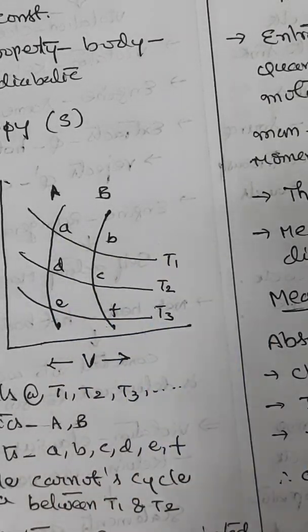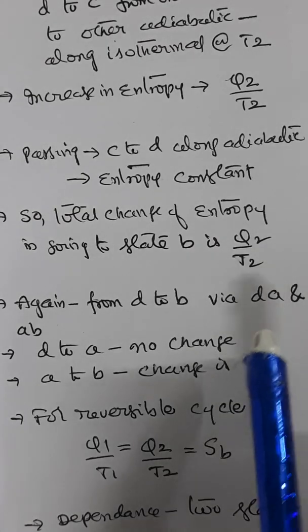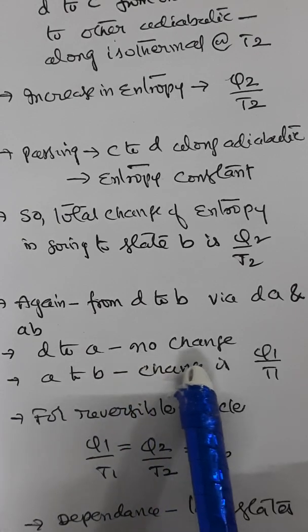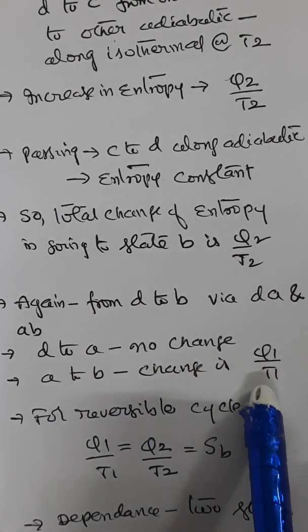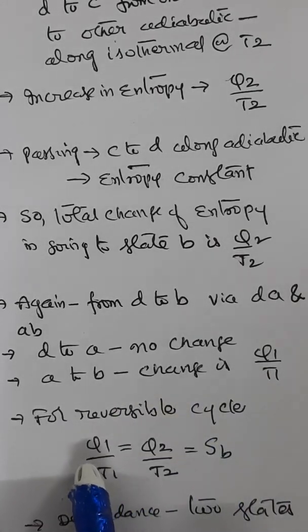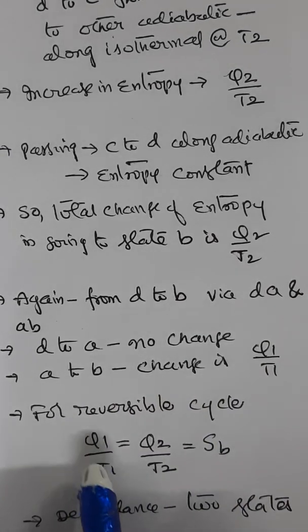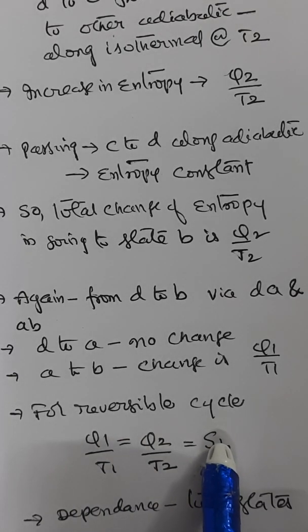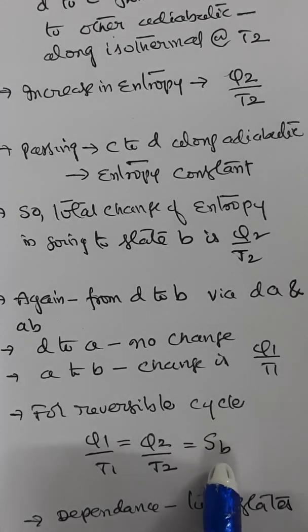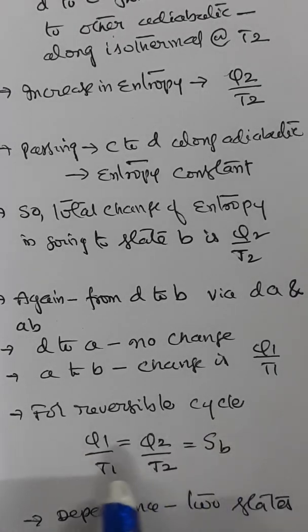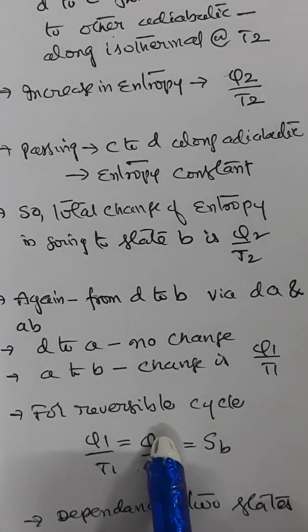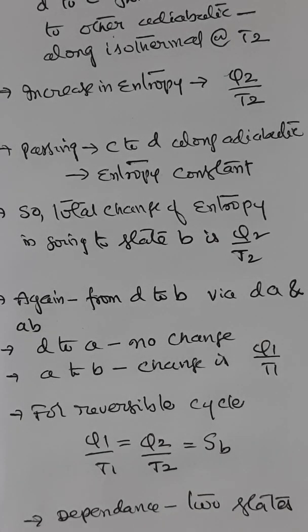Now how do we calculate this? It is Q1 by T1, because from D to A there is no change. From A to B there is a change, which is nothing but Q1 by T1. Now for a reversible cycle, you can equate these two: Q1 by T1 equal to Q2 by T2. That is for the state B, taking state A as arbitrary zero state. This shows that the change of entropy depends on the two states. This is what we need to understand in measuring the entropy.